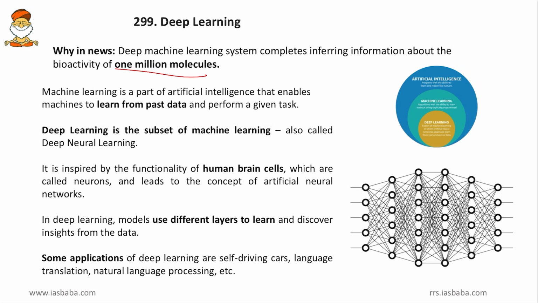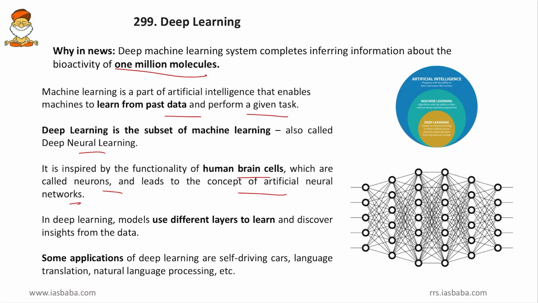Now, what is the difference between machine learning and deep learning? Machine learning is a part of artificial intelligence that enables a machine to learn from past data and perform a given task. Yes, we know that, we have learned this. And now deep learning is a subset of machine learning and is also called deep neural learning, and it is inspired by the functionality of the human brain cells, which are called neurons, and leads to the concept of artificial neural networks.